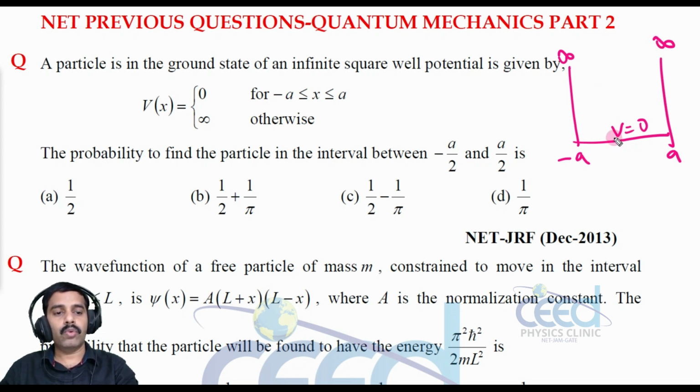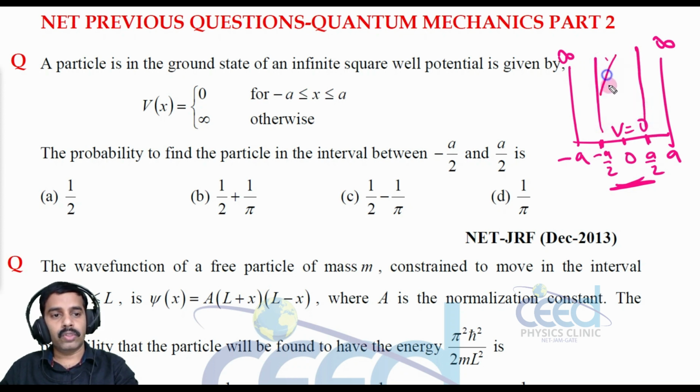Suppose here is the point I am representing 0. So we have a point minus a by 2 here and a by 2 here. In this region, what is the probability of finding the particle?